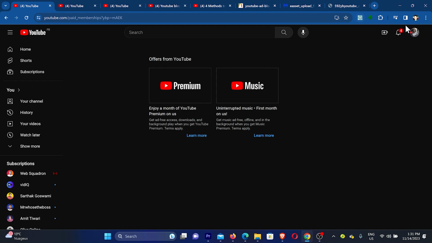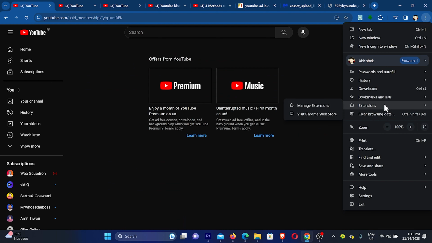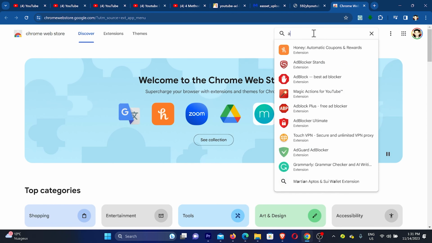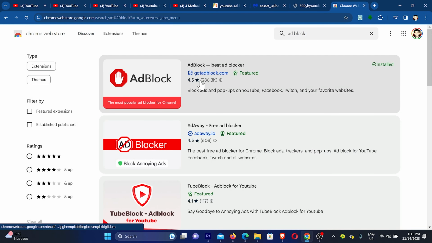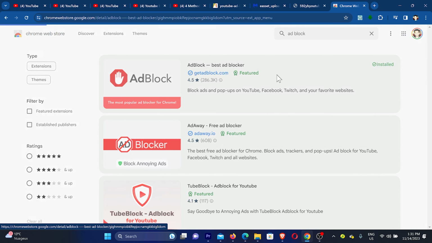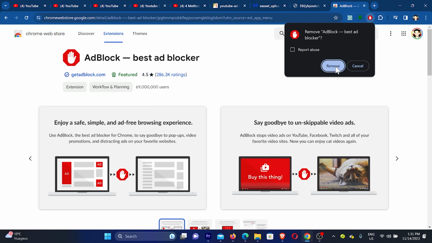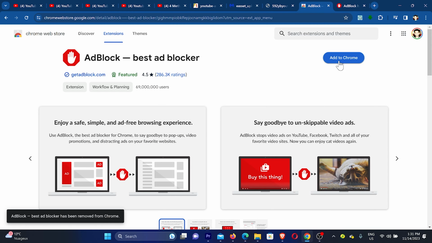The second option will be in the Chrome browser. Click on these 3 dots, hover on extensions and then click on visit Chrome Web Store, and then search here for AdBlock. You can see this ad blocker, AdBlock best ad blocker. It has a 4.5 star rating from more than 286,000 people. You can see it is installed on my computer. I'm going to remove this from Chrome so I can show you how it is installed. In your case you will see this option, add to Chrome.